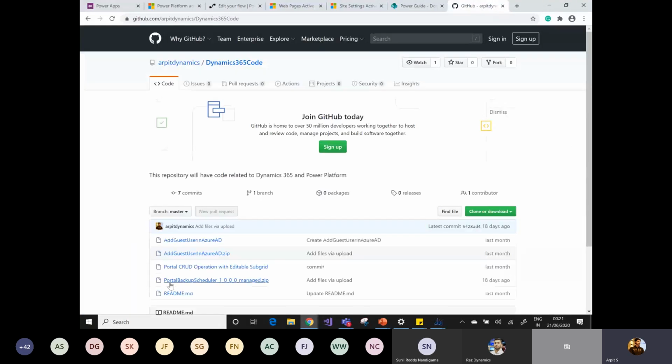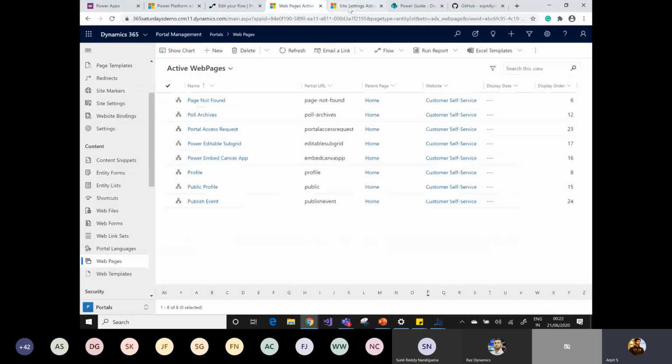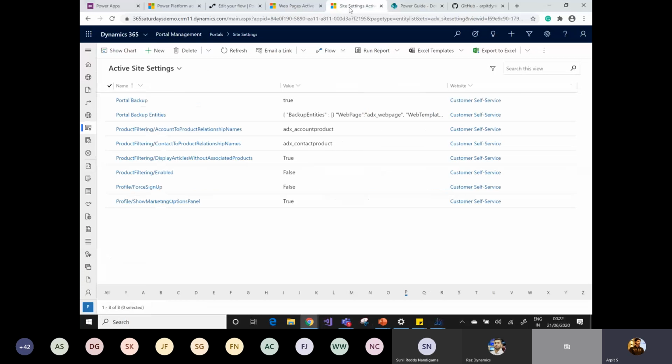There is a portal backup scheduler managed solution. You can simply download this and import it in your instance. And how you have to use that, I can simply tell you. Let's say this is the instance where you want to take the backup of all your custom code, because as I told you, Azure DevOps only takes the backup of your configuration. But if you have to take the backup of your custom code individually, there are no ways available.